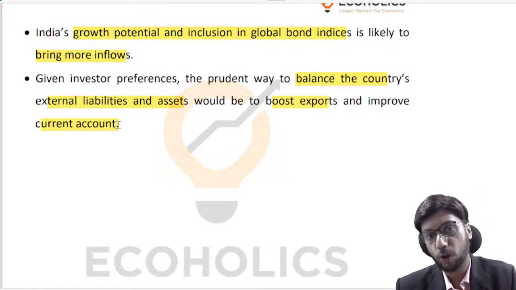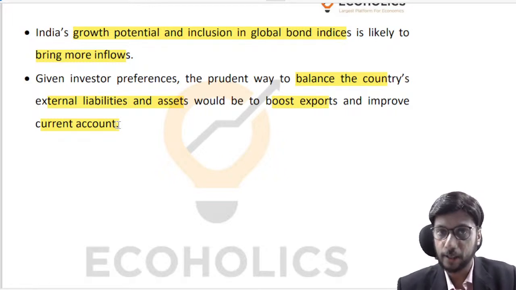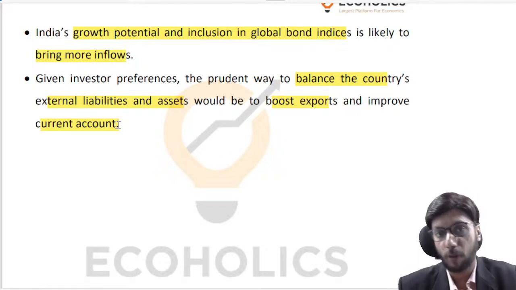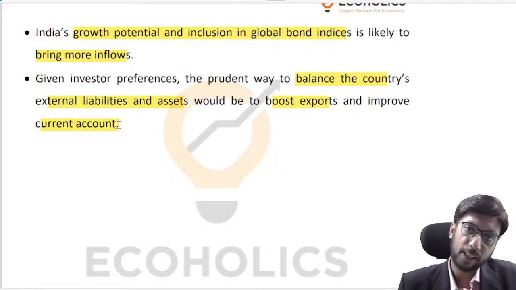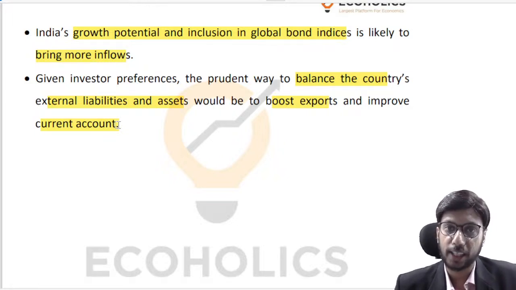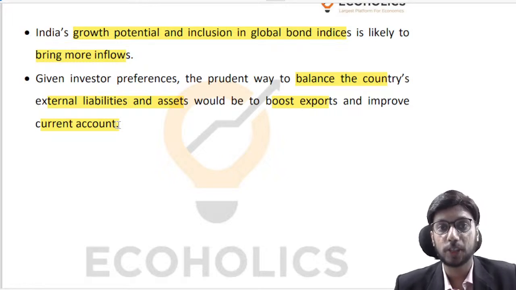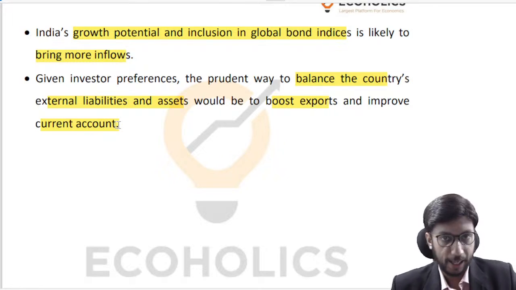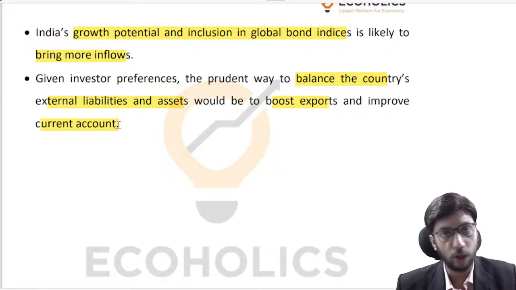A, try to export more from India, and B, maybe we should try to increase our investment income from abroad. There is a very clear thought process amongst a lot of people in India that India's foreign exchange reserves can be put to better use in terms of generating a better return on investment, right? Whether RBI goes down that route or not, that can always be debated.